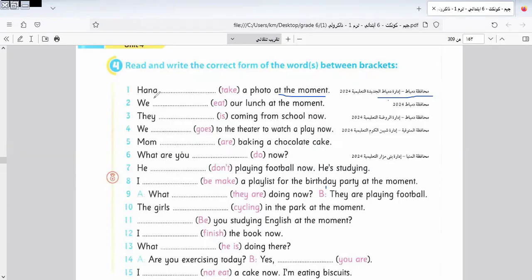Okay. Here we have: Hannah take a photo at the moment. When I see the words "at the moment", this sentence is in what? In the present continuous. So I put what? Is taking. Here we have take, so I omit the e and add ing to the verb. It will be: Hannah is taking a photo at the moment.